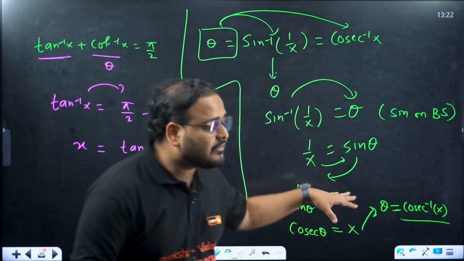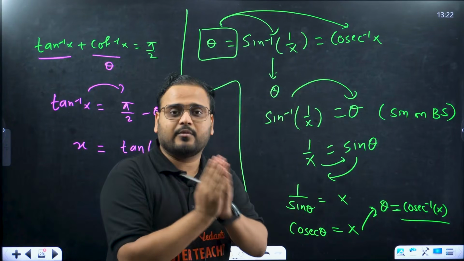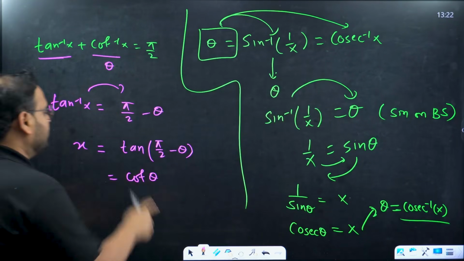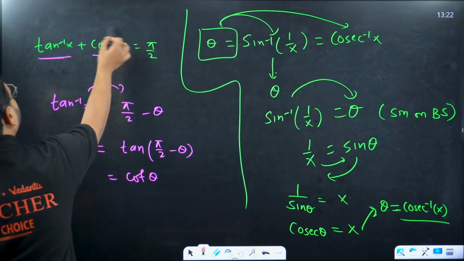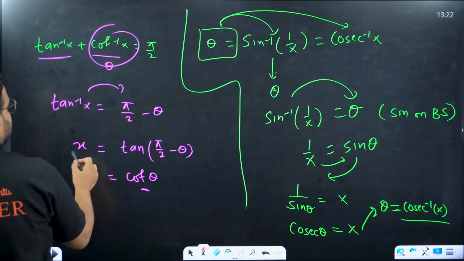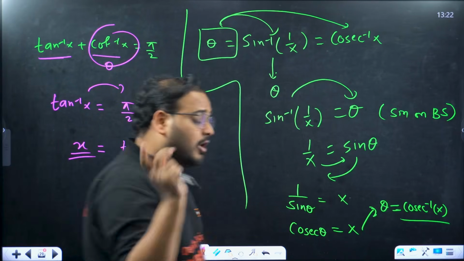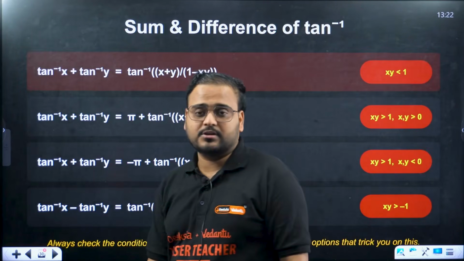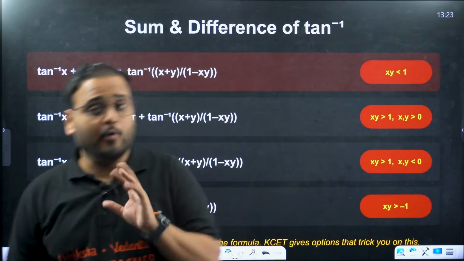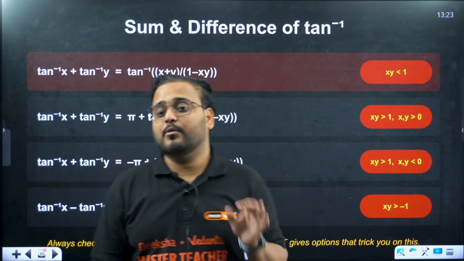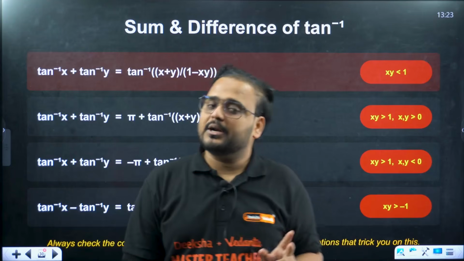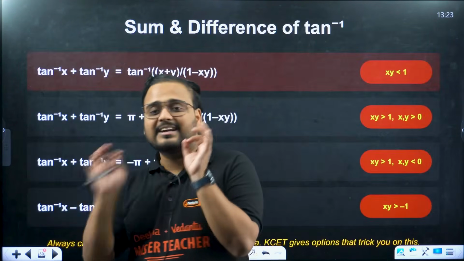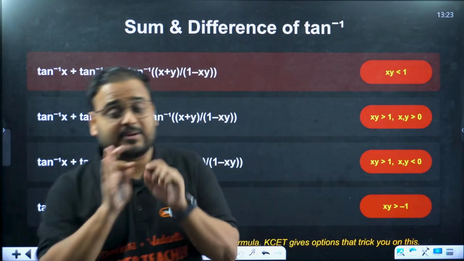Because what I'm doing over here is giving you an understanding of the logic behind it, the approach for the question, and why we are doing what we are doing. When you do that, it becomes cot theta, and theta was taken as cot inverse of x. It will also become x. You can see the clarification from here. Again, I'm repeating, if you want me to do the derivations of any particular question for NCERT, for board's purpose, let me know in the comment section. I want to see more participation, then only I'll do that. Otherwise, for proofs, you have to follow NCERT derivations only. Otherwise, you lose marks.